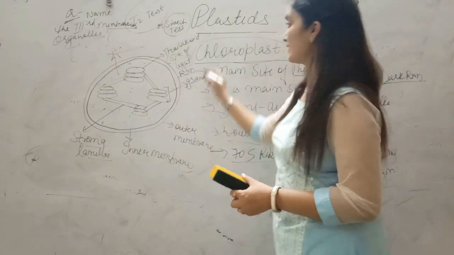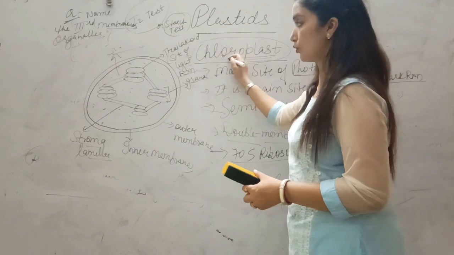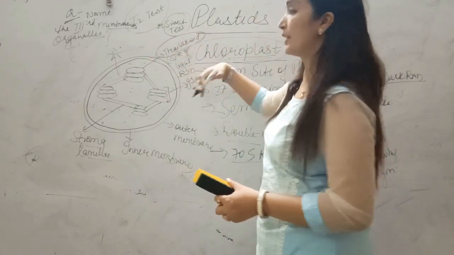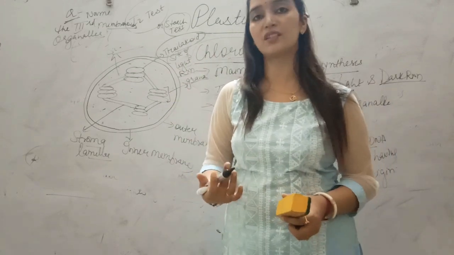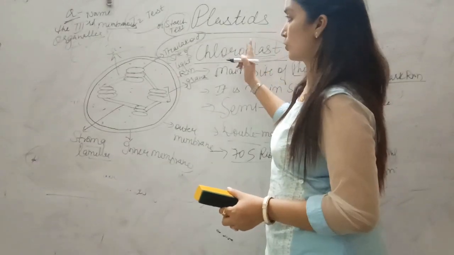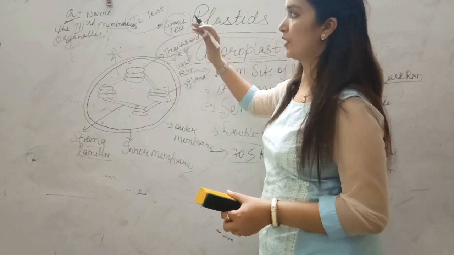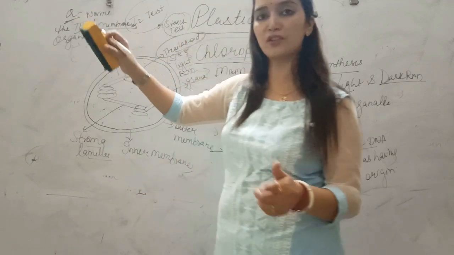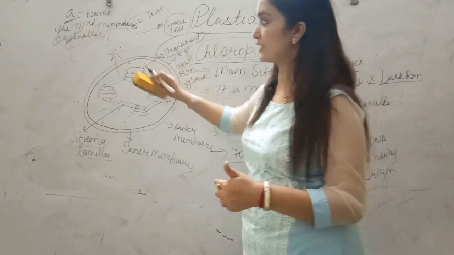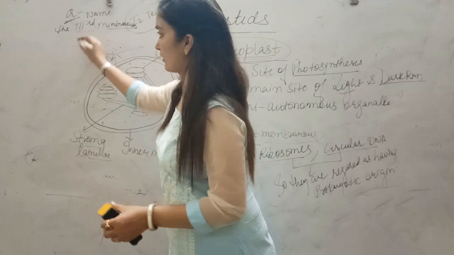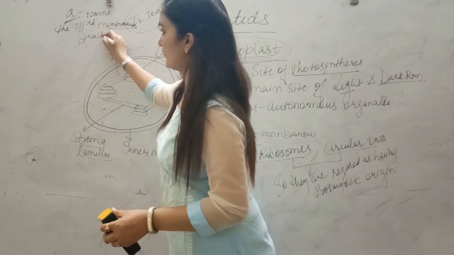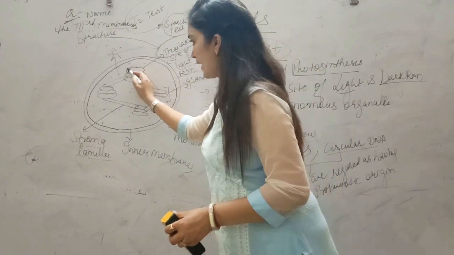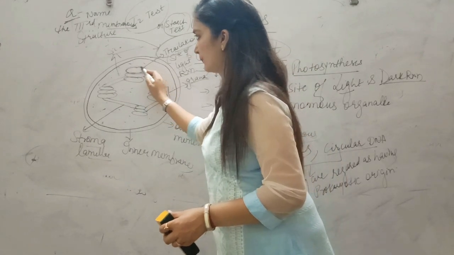Yes, chloroplast is the right answer. In chloroplast, this thylakoid. So thylakoid will be the right answer. But if they ask in which organelle the third membranous system is present, then the answer will be chloroplast. But if they ask what do you mean by third membranous structure? If they talk about third membranous organelle, then you can answer chloroplast. If they ask third membranous structure, if they ask structure, so you will answer thylakoid. Why? They also have a covering over it.